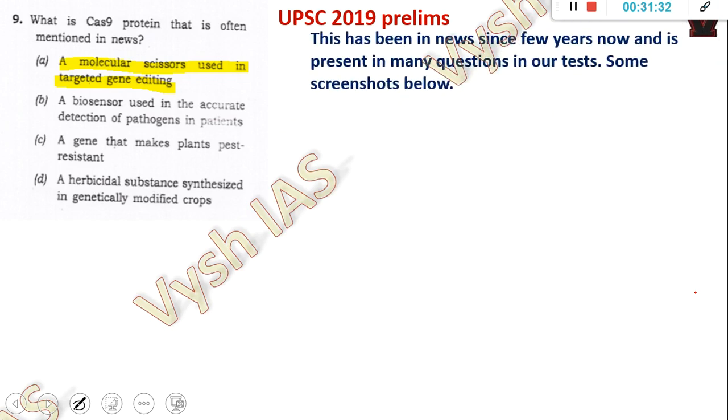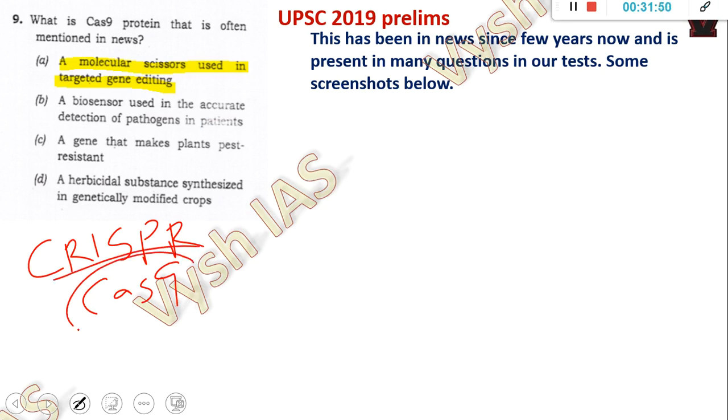So it is the molecular scissor. It's actually a gene editing tool. CRISPR Cas9. I showed you in my other MCQ also, the 2018 analysis. CRISPR Cas9 was in the news, and it was asked like this only: CRISPR means what? That was the question that year. This year they're asking what Cas9 is.